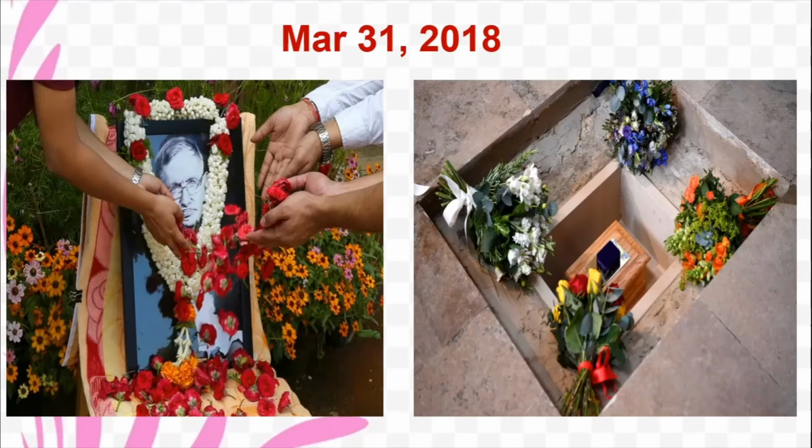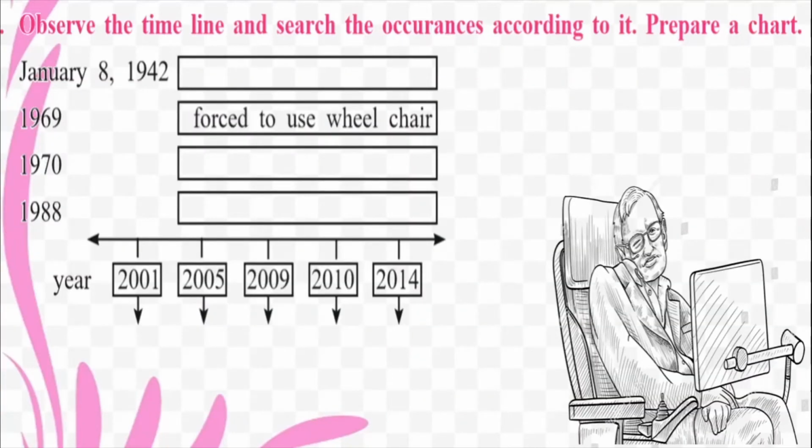Okay, so this, children, is the story of Stephen Hawking for you. Usually during a lesson, what we do is we try to just go through a gist of what happened in Stephen Hawking's life. Okay, and then we will do certain exercises which are part of the lesson. So now, after you finish reading the lesson, you will be able to definitely answer these questions. So come on, let us check whether you can answer these questions.